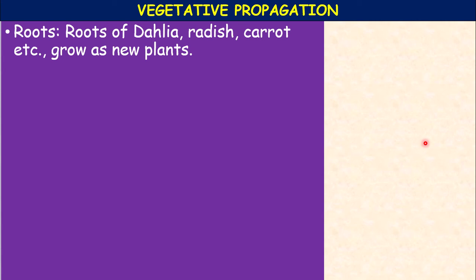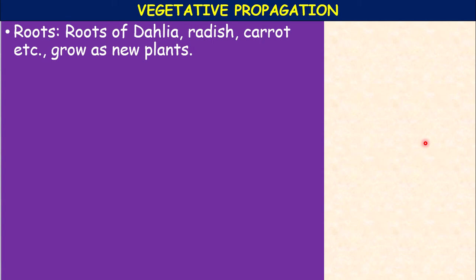In strawberry, long stems grow over the soil surface, and they are called runners. Strawberry runners. Vallisneria, stolon. Now come to roots. If you take roots in sweet potato, dahlia or asparagus, the swollen roots are present, and new plants arise from these swollen roots buried in the soil.